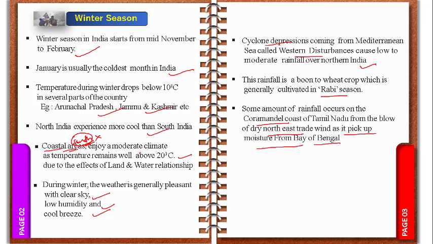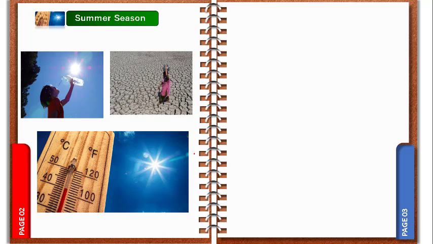Okay, children, so let's start the next season, that is the summer season. Yes, here is your summer season. Just imagine, when summer starts, now it has not started. In the March to May months we experience much heat, especially in our school we cannot sit in a classroom, it is very hot, and we cannot travel in the bus outside. The people, the agriculture farmers, face a lot of problems in the summer season, lack of rainfall, lack of water, getting very thirsty. We know we highly experience the heavy summer, especially in our Telangana regions. Okay, let's look at the summer season.